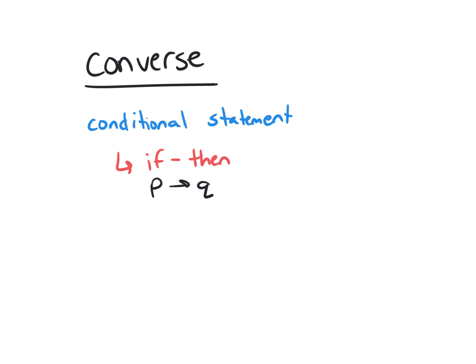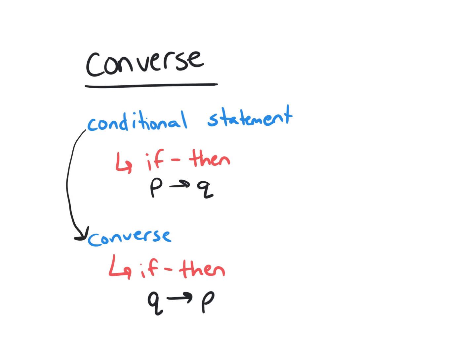The converse kind of mixes that around. So it goes from the conditional statement. You're still writing an if-then statement. What do you think happens, though, if I do the converse? It flips it. Yep. So this time it's going to be if Q, then P. It's still an if-then statement. I'm just flip-flopping my original conditional statement. So again, you're going from the conditional statement to the converse. Let's look at a little example here.